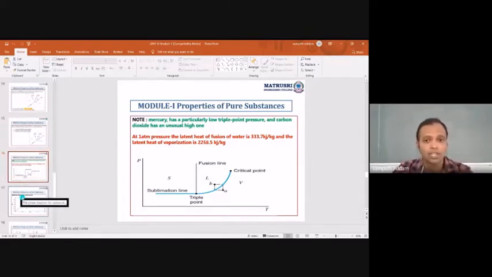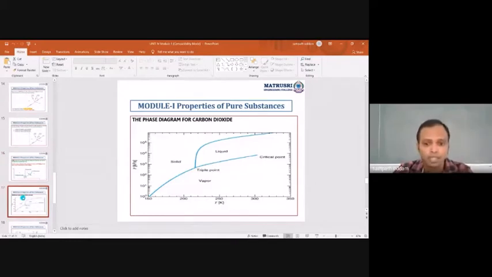So the next slide which you go on is the phase diagram for carbon dioxide. If you can observe over here, these are the pressures which have been given, and here is the solid, here is the liquid, here is the vapor, this is the triple point, and this is the critical point. This is the PT diagram which you are observing. When you compare the previous one and this one, the triple point which has been marked over here is very high.